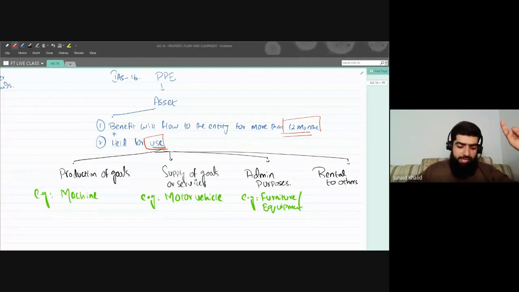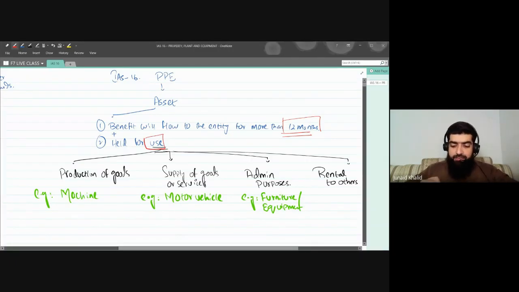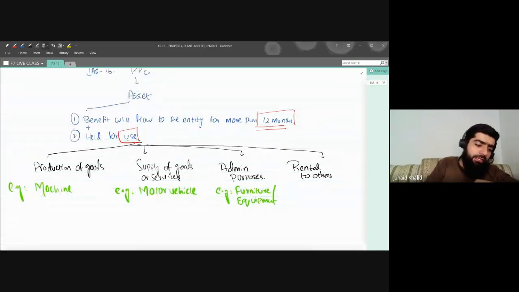Number one, we can use that asset by producing goods. We can use that asset by the supply of goods and services. We can use that asset for administrative purposes, and we can also use that asset for rental to others. Let me give an example of how we can rent to others.